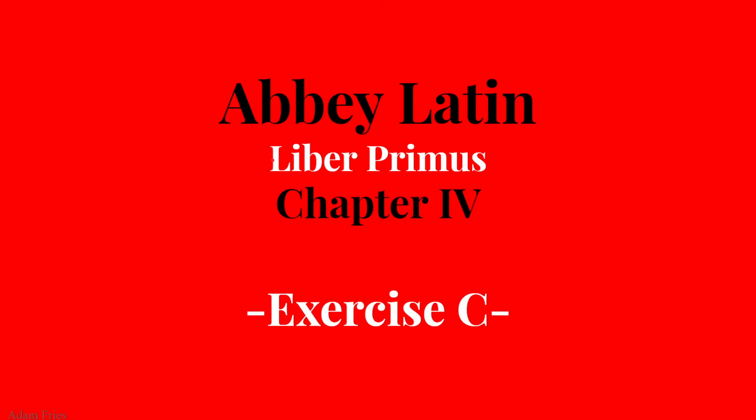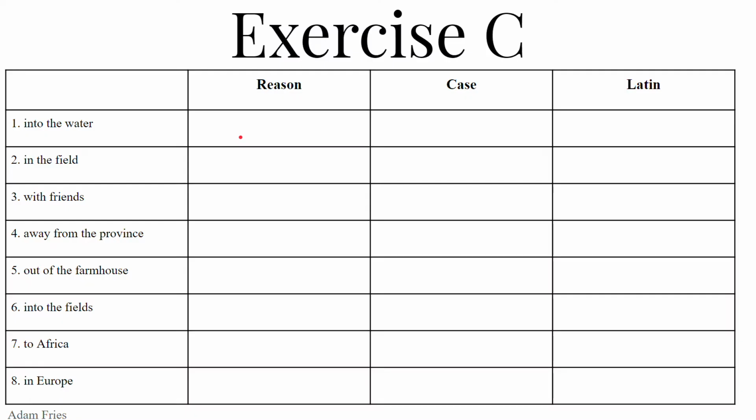This is exercise C of Chapter 4. We are working once again with prepositions and the cases and reasons that prepositions can take. This is a lot like exercise B, only we will be working backwards from the other angle of exercise B. So instead of starting with Latin, we are starting with English and working towards Latin.